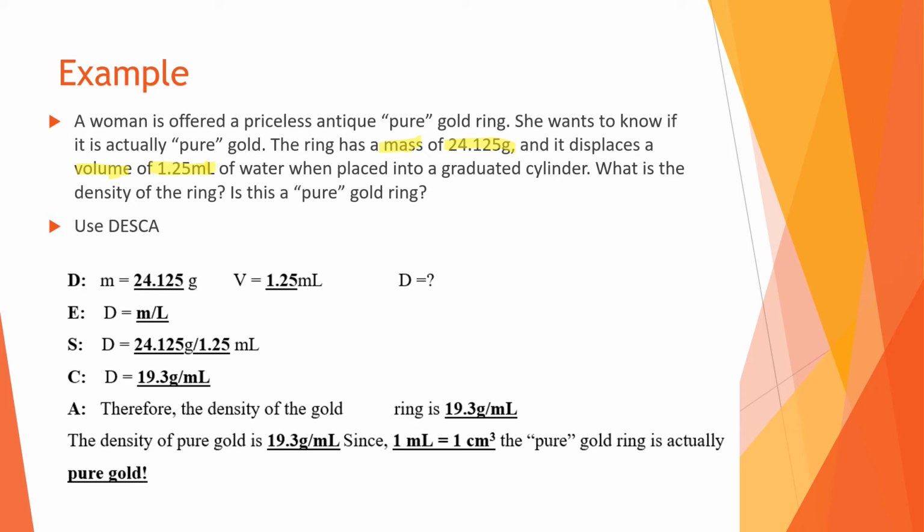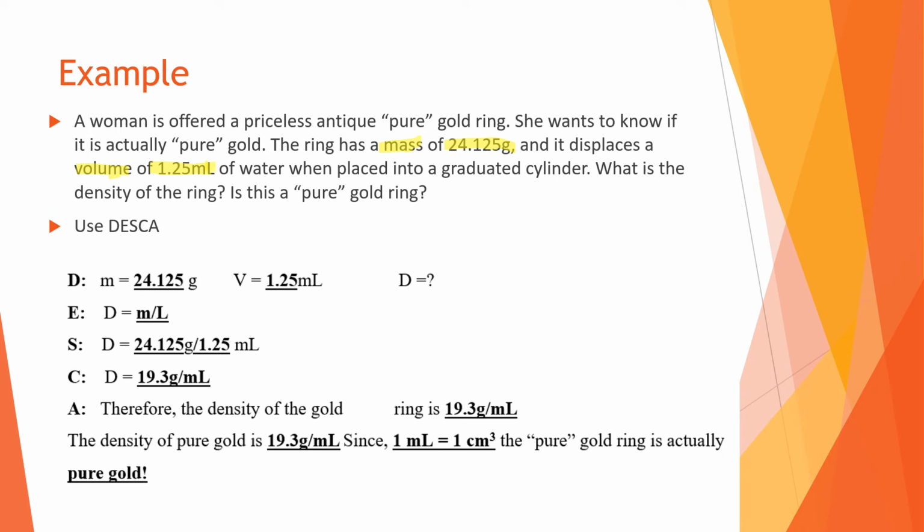What is the density of the ring? Is this a pure ring? So remember, substances have specific unique properties, density being one of them. So if it is pure gold, we will know if our answer is the same as the density of pure gold.